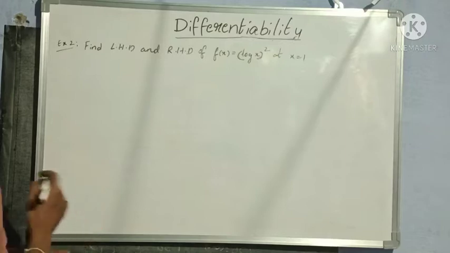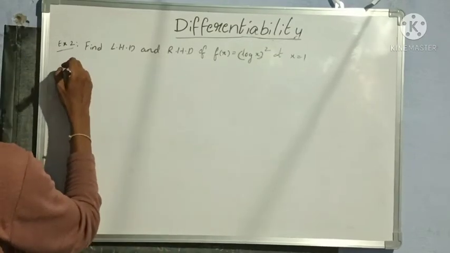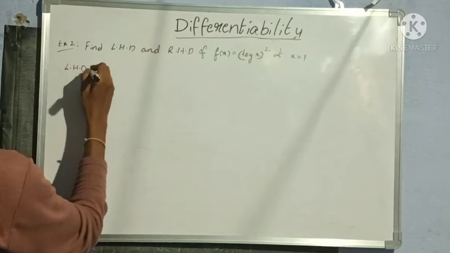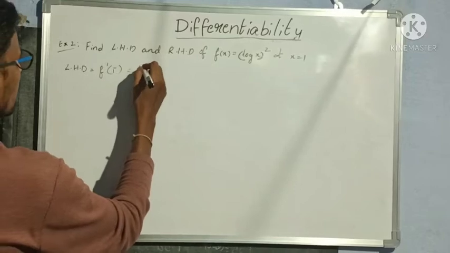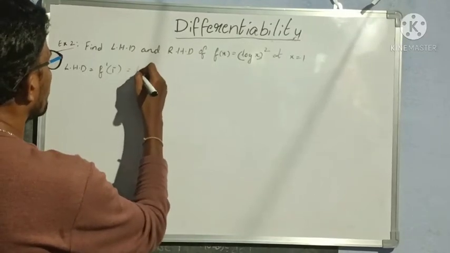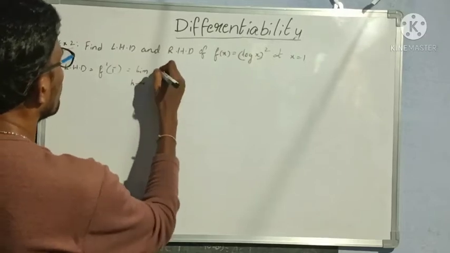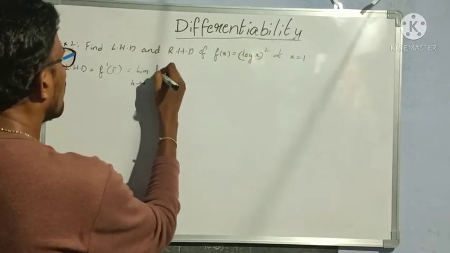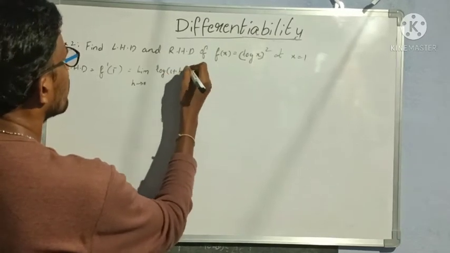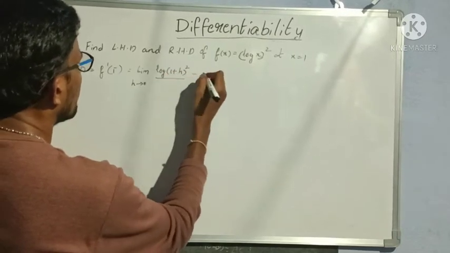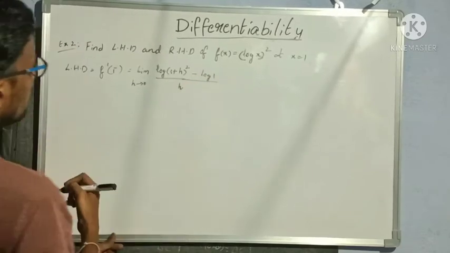So now left hand derivative first, that is f dash of 1 minus, so that is equal to, so now directly I am writing. Now I hope everyone got the formula. So limit h tends to 0, so log of 1 plus h whole square minus log 1 by h, this is the formula.